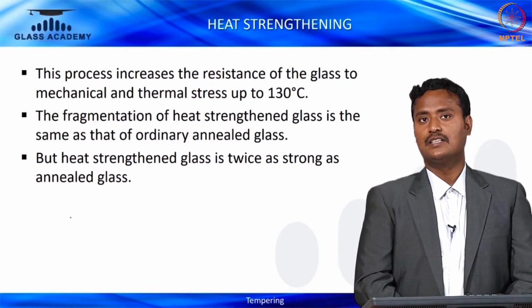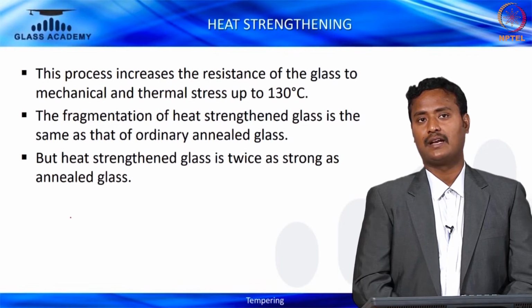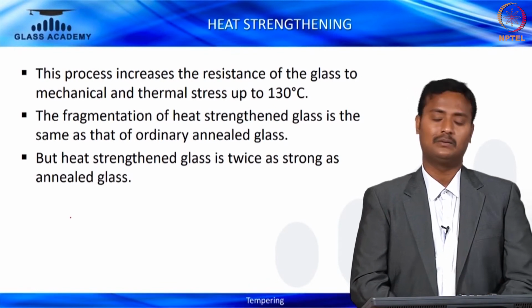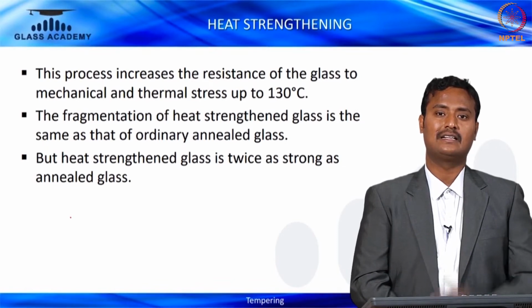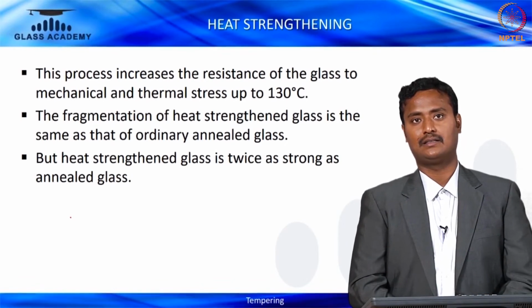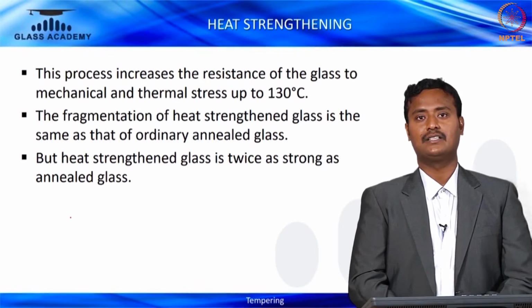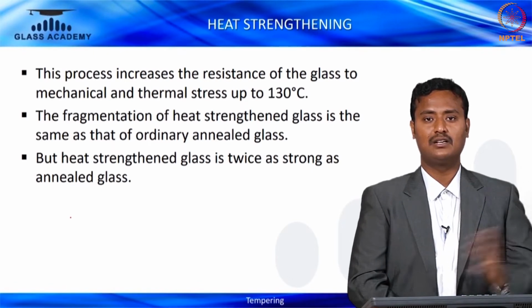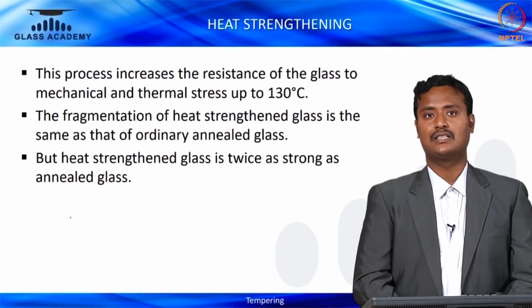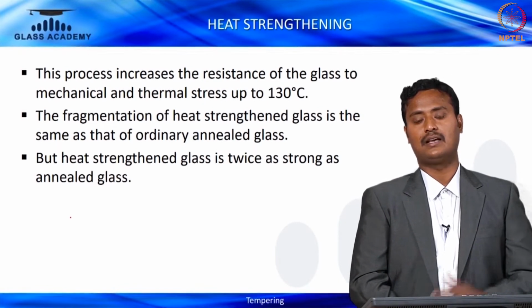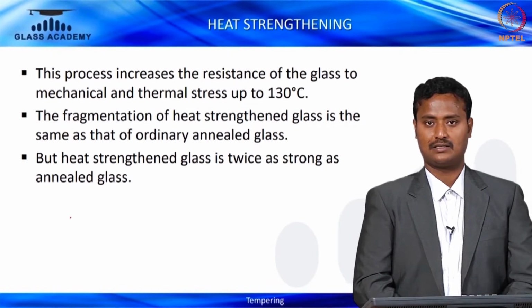This process increases the resistance of the glass to mechanical and thermal stress up to 130 degrees centigrade, whereas tempered glass can resist up to 200 degrees centigrade. The fragmentation of heat strengthened glass is similar to that of ordinary annealed glass, but heat strengthened glass is twice as strong as annealed glass.